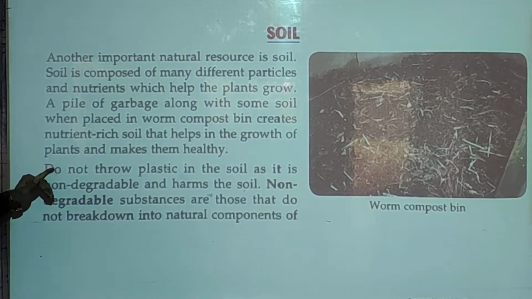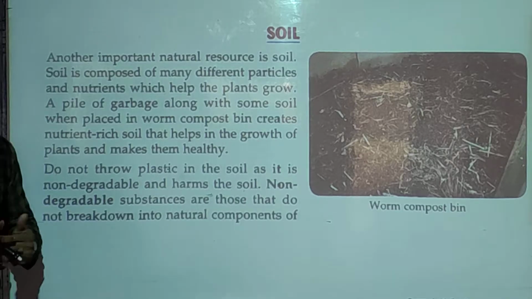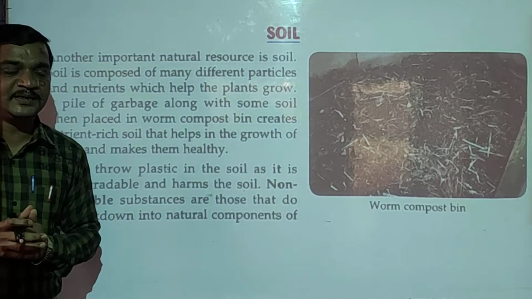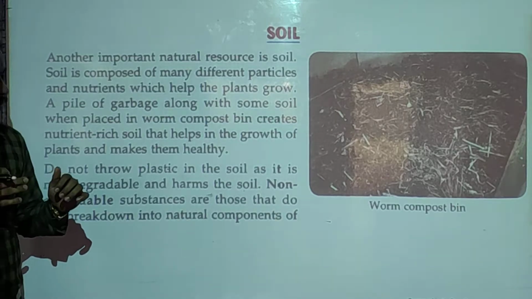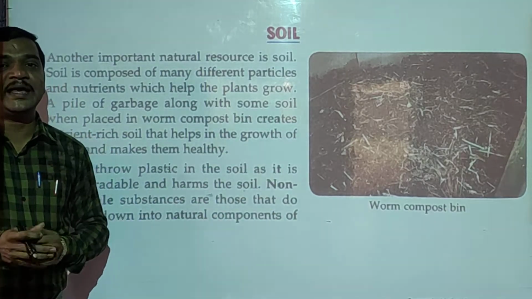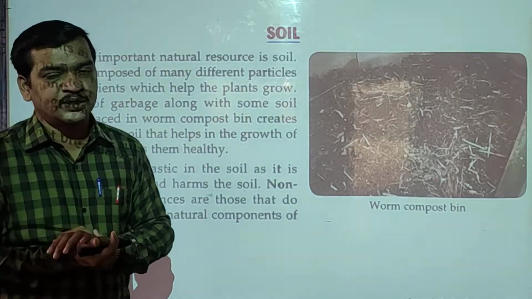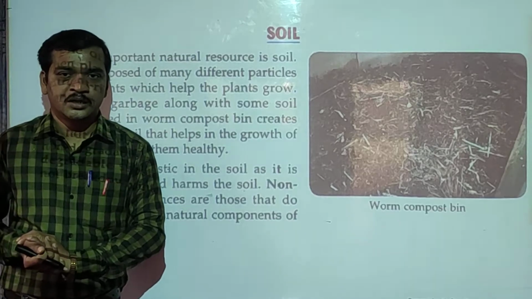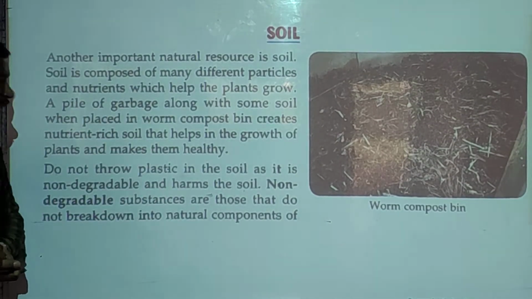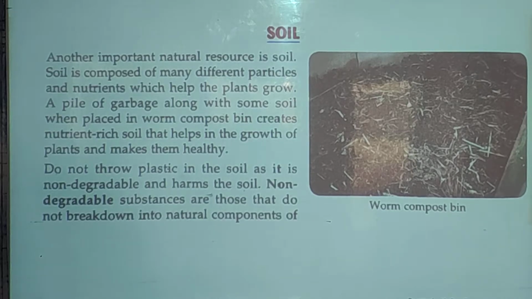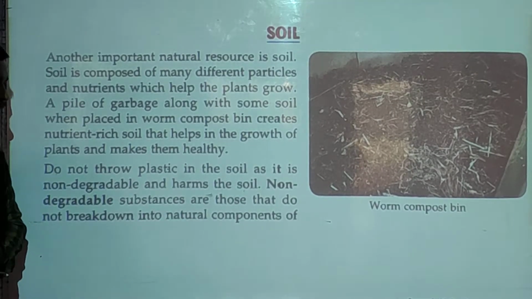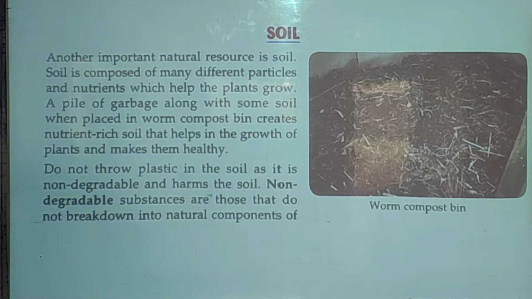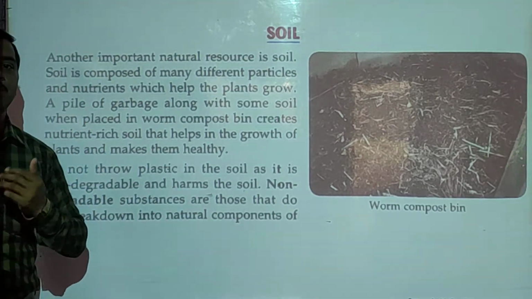See here, do not throw plastic in the soil, because plastic is a non-biodegradable material. There are two kinds of materials, students: biodegradable and non-biodegradable. Now what is meant by biodegradable and what is meant by non-biodegradable? Biodegradable means those substances can break down into natural compost or components.